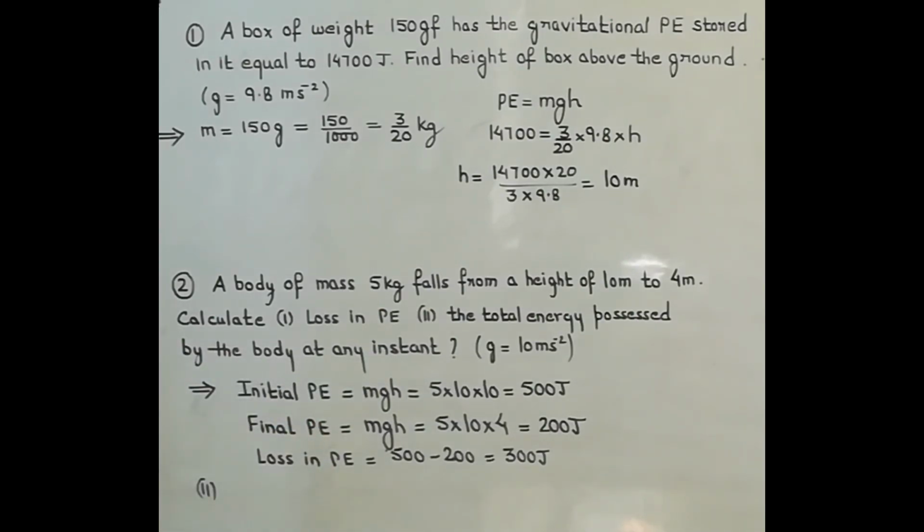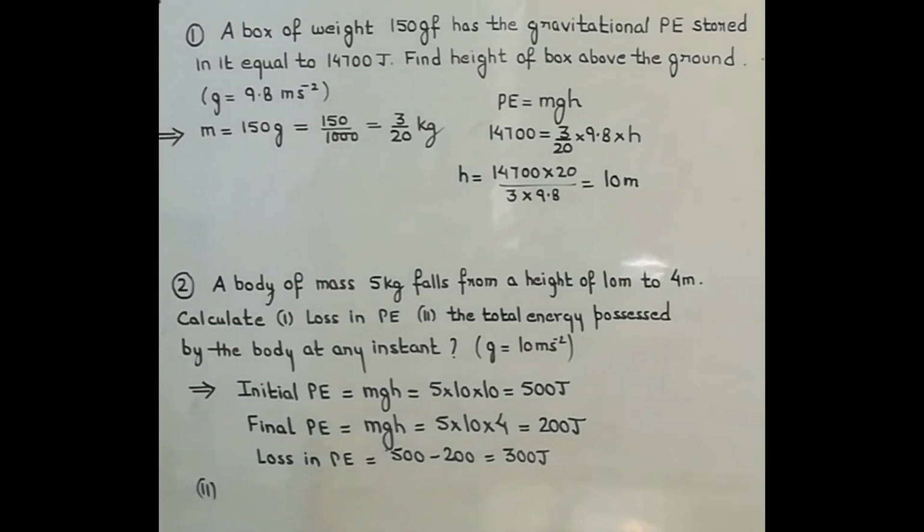So what was its total energy in the starting? In the starting, it was having only the potential energy, because the body started to fall from a height of 10 meter. So at the height of 10 meter, it was having only the potential energy, and that was 500 joule, and that will be taken as the total energy of the body.